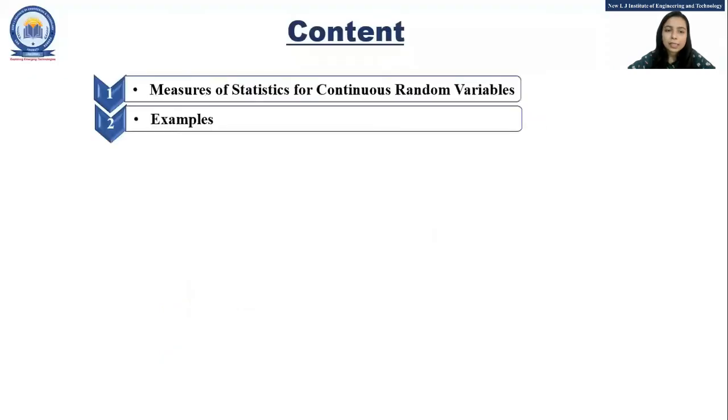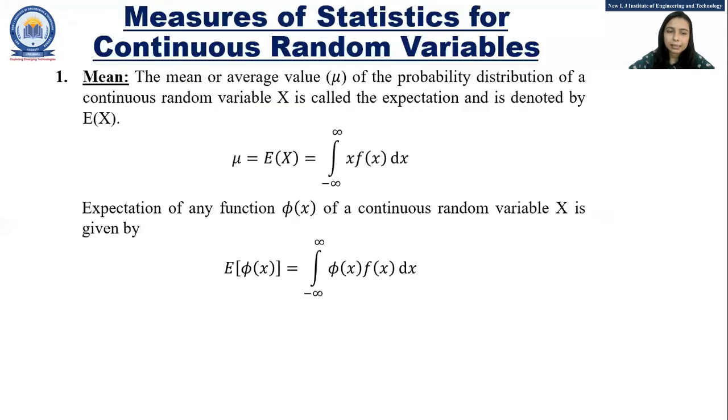So far, we have discussed the statistical measures for the discrete random variables. Now, in today's lecture, we are going to start with measures of statistics for continuous random variable, and after that, we will see the examples on that topic. So let's get started. Let's first start with the measures of the statistics for the continuous random variable.